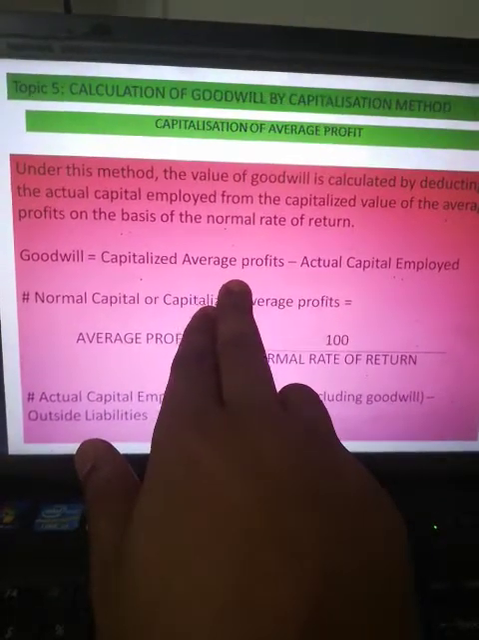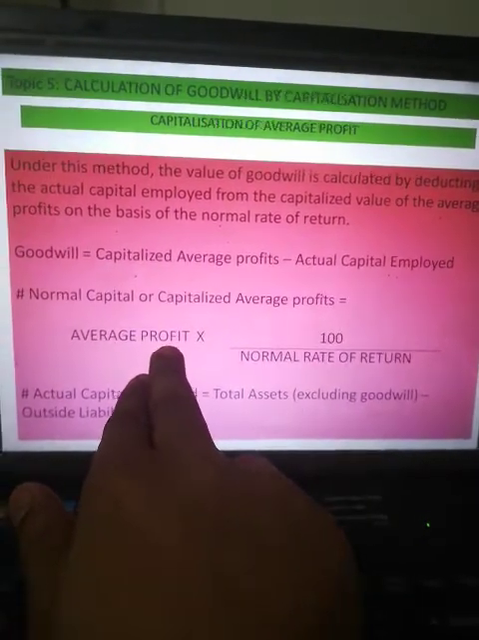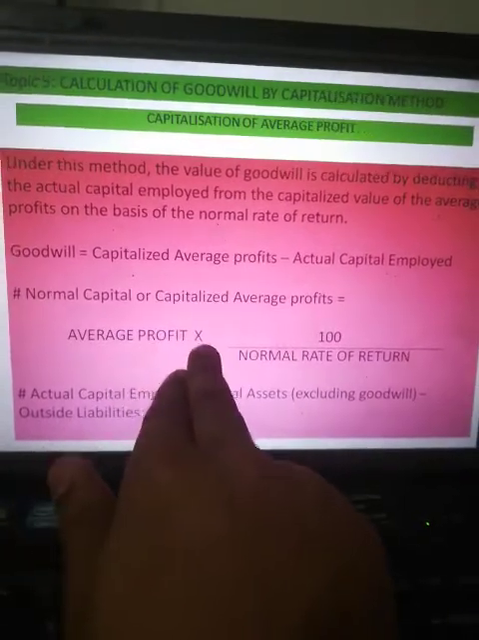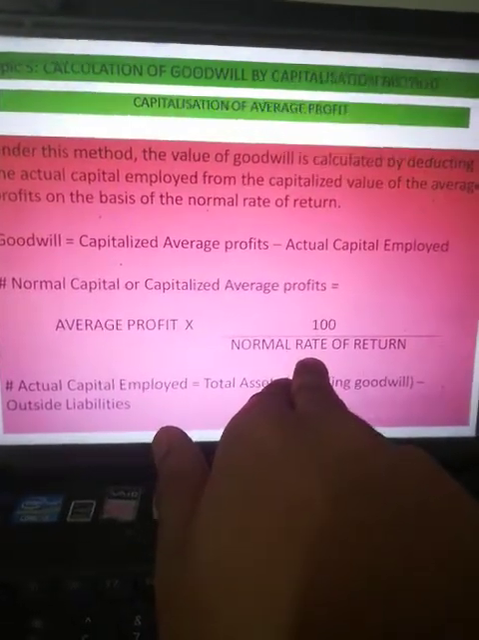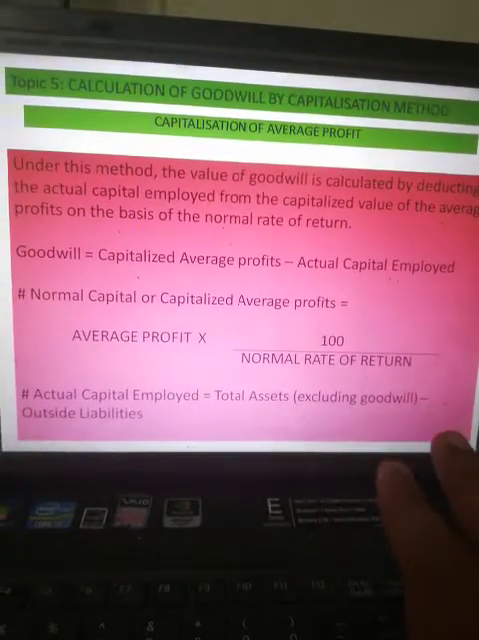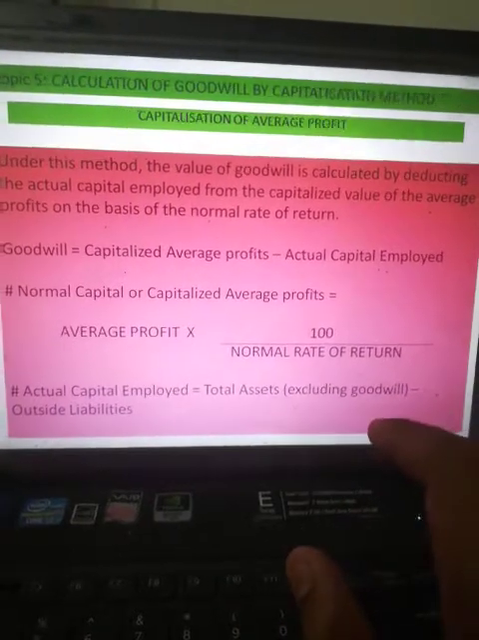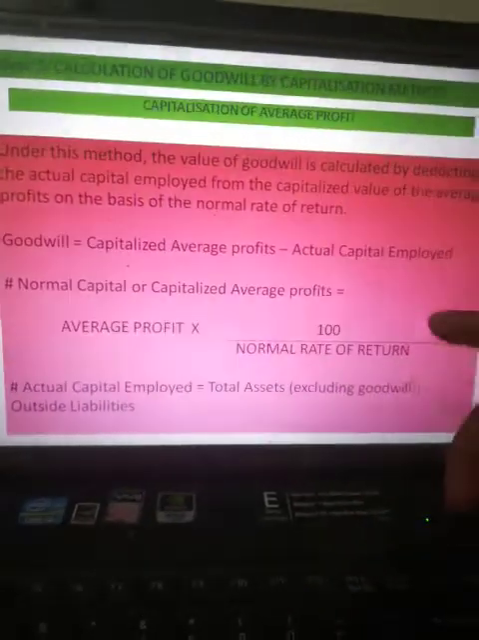So how you will calculate this? This will be calculated in the same manner, that is the formula for goodwill, that is average profit into 100 upon NRR. Class, in capitalization of super profit we had the formula for goodwill, super profit into 100 upon NRR, but that directly calculates goodwill. Here an additional step comes.